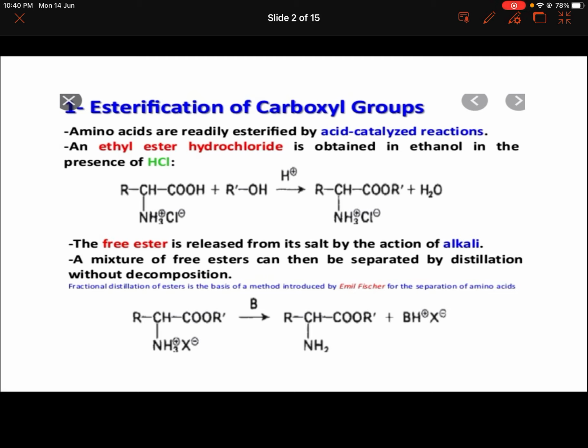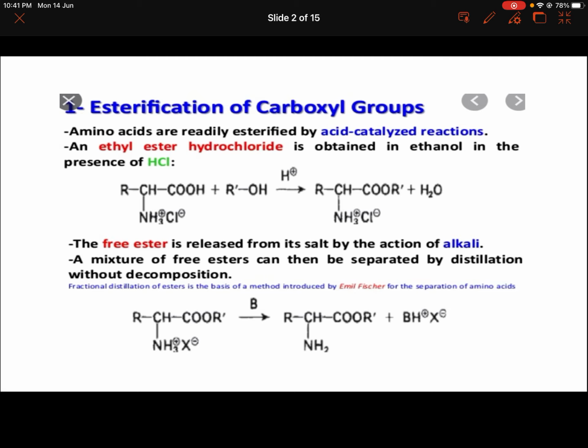Amino acids are readily esterified by acid catalyzed reaction, and the ethyl ester hydrochloride is obtained in ethanol in the presence of HCl. So what is esterification? Formation of an ester group is known as esterification, that is, a carboxylic acid and an alcohol react to give an ester.